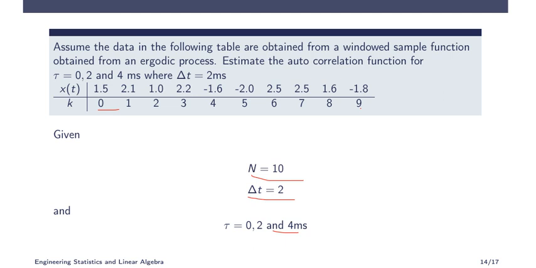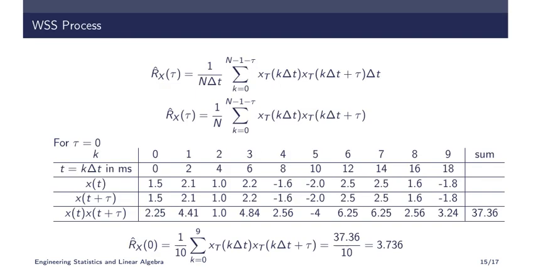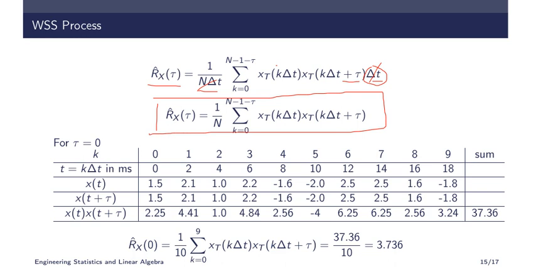Now what is our expression? We have seen that Rx of tau, the estimated value of the autocorrelation function, is given by 1 by n delta t summation x of k delta t into x of k delta t plus tau. So instead of integral, it became summation when you sample that into delta t. Now if you expand this term, each term consists of delta t, which can be taken outside and cancelled. So our final expression will be Rx of tau equal to 1 by n, and adding the product.